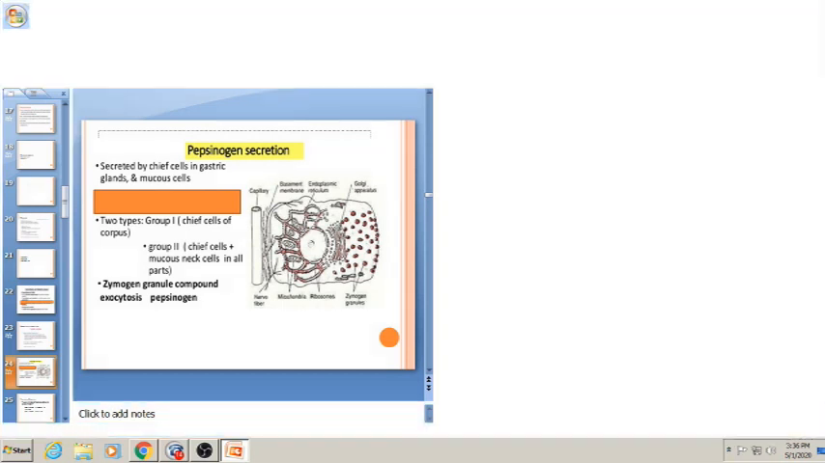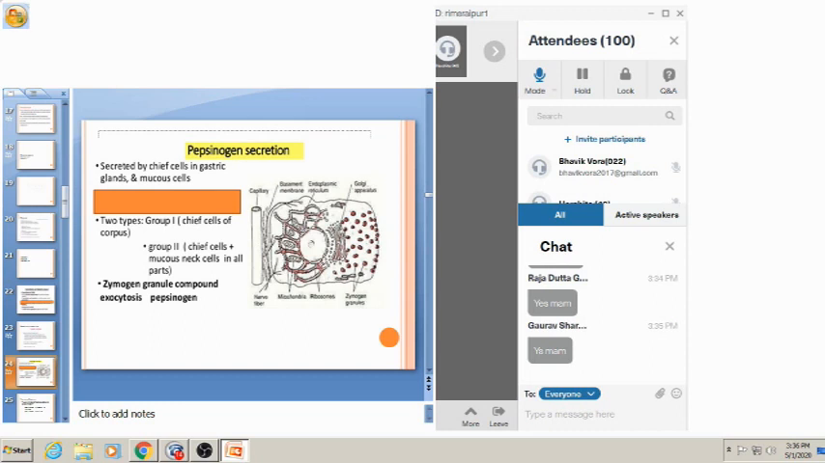ribosomes which are attached to the endoplasmic reticulum. Here in this diagram you can appreciate this is the chief cell, which contains a ribosome, and this ribosome is attached to the endoplasmic reticulum. With the help of amino acids, this pepsinogen forms. When this pepsinogen is formed, it will be stored in the zymogen granules. Here you can appreciate this is a zymogen granule.